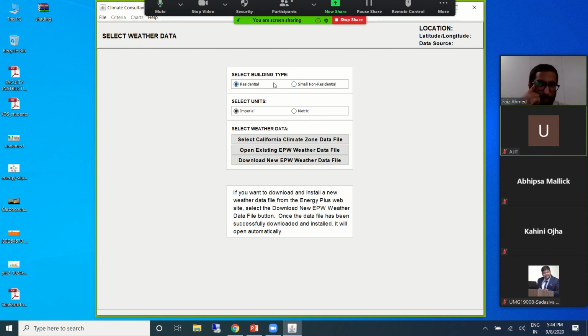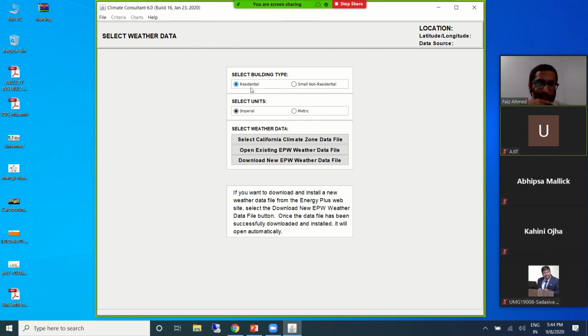It will ask you whether you want this kind of strategy. What are we looking for in Climate Consultant? Can somebody tell me, apart from the architect, or maybe the architect can also respond? What are we looking for in Climate Consultant?